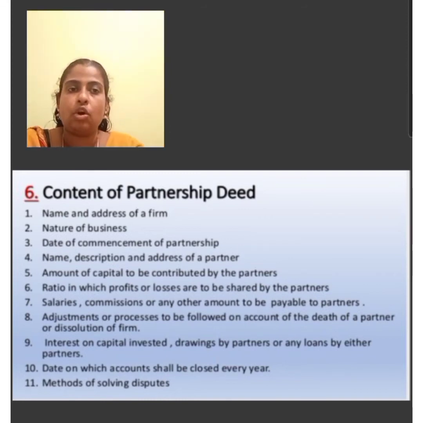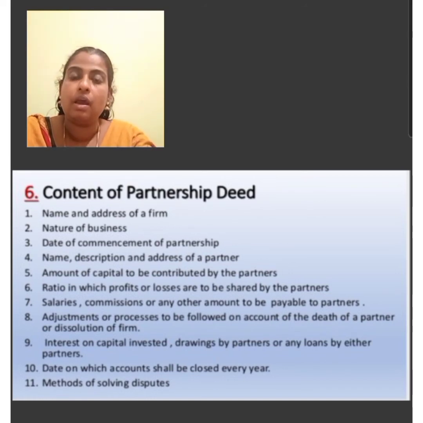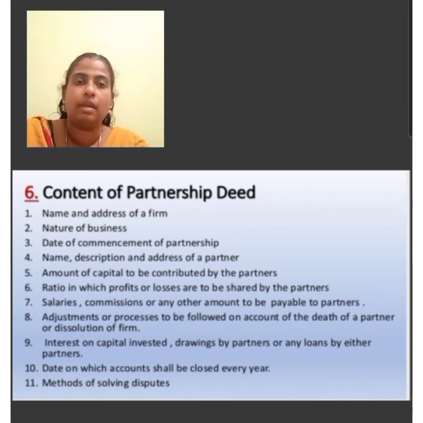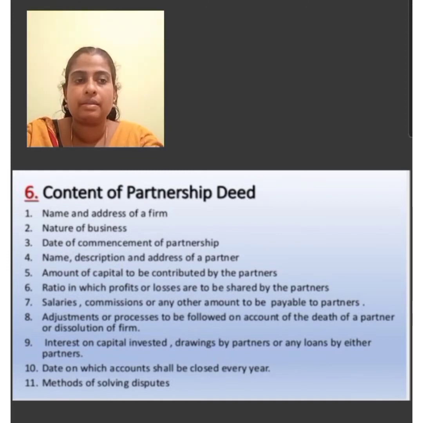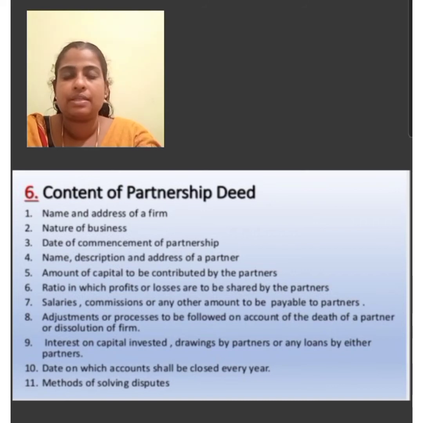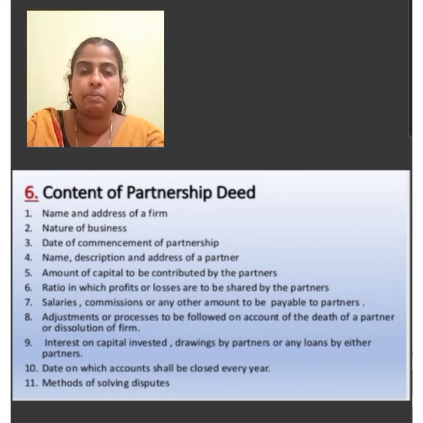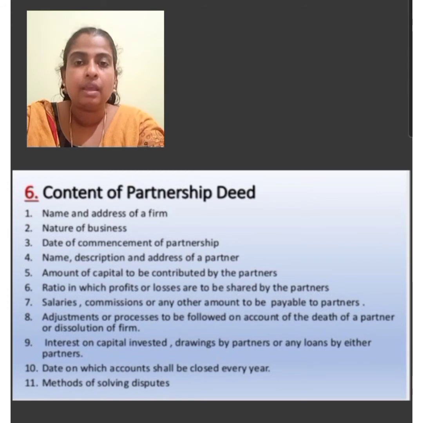Whether it shall be operated by any one of the partners or by partners jointly. Then death of a partner, whether the firm will continue or dissolve. Then settlement of disputes. Disputes, if any, among the partners, how they shall be settled. These are the important contents of the partnership deed.